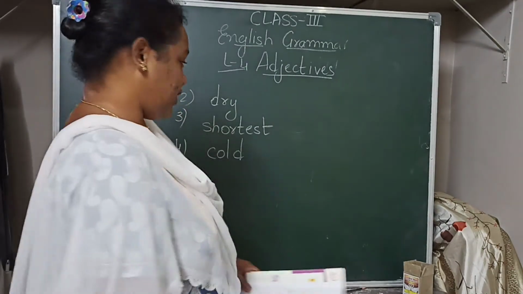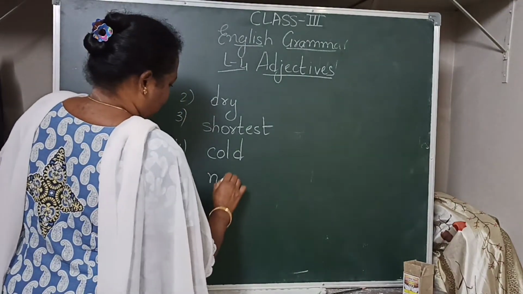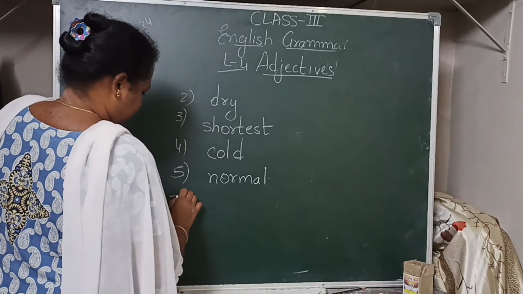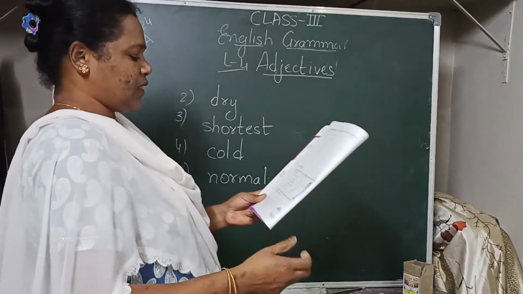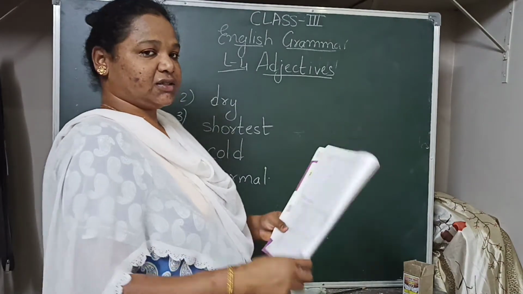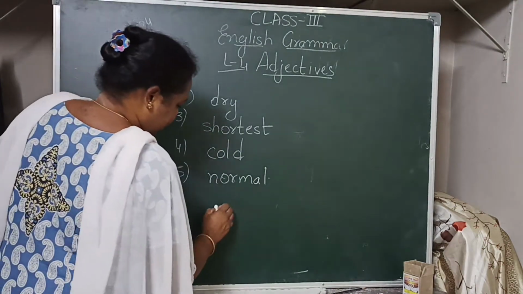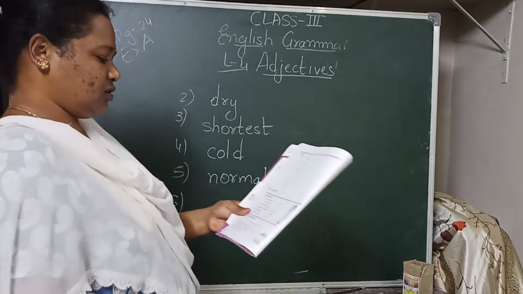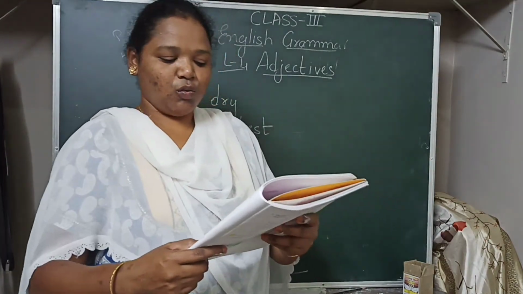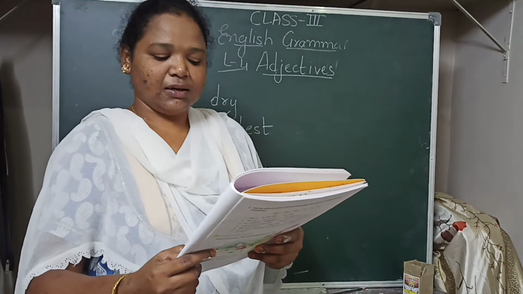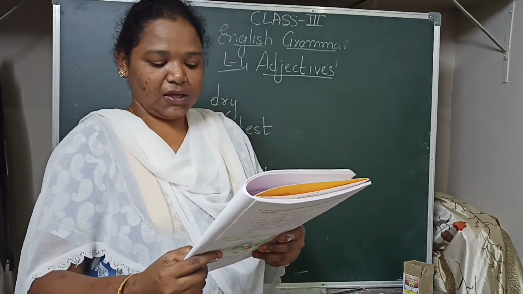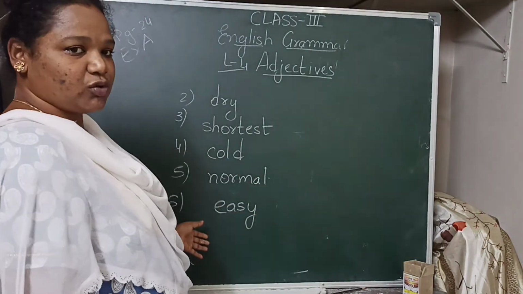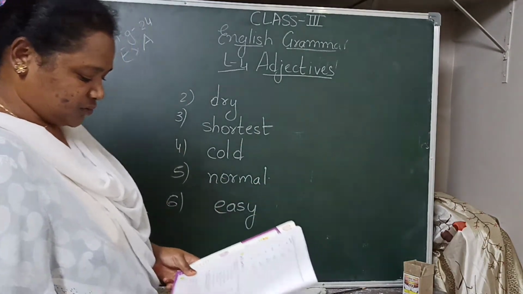Stormy, opposite, normal. This exercise is difficult. What is the opposite of difficult? Easy. Okay. So wet, tallest, warm, stormy and difficult are the adjectives, and we have written the opposite of those words. Note it down.